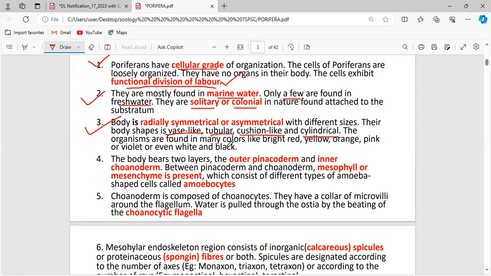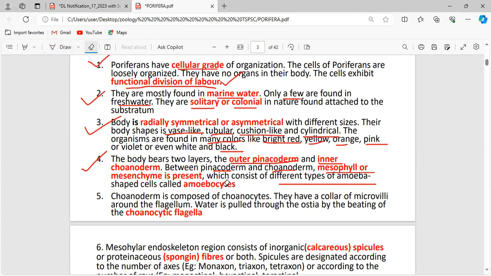Okay, and these organisms are found in many colors like bright red, yellow, orange, pink, or violet, or even white and black. The different types of colors can also be exhibited by these organisms. Now, the body bears two layers. One is the outer pinacoderm and the inner choanoderm. Between the pinacoderm and the choanoderm, mesophyll or mesenchyme is present, and this mesenchyme has different types of amoeba-shaped cells that are called amoebocytes.